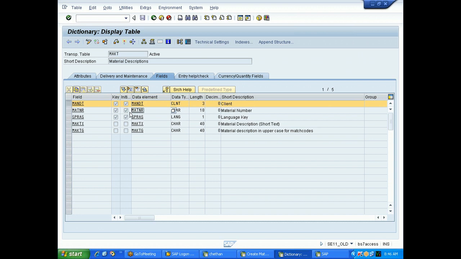Okay, please make a note. Data element. Otherwise, you can also say every field in a table will take the reference of a data element.